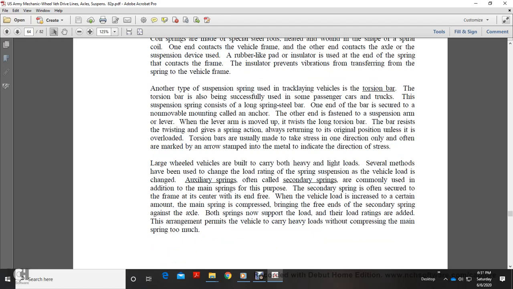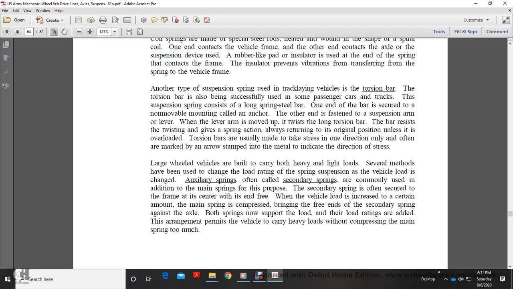Another type of suspension spring used with a tactical track-laying vehicle is the torsion bar. The torsion bar is being successfully used in some passenger cars and trucks. This suspension consists of a long spring steel bar. One end of the bar is secured to a non-movable mounting called the anchor. The other end is fastened to the suspension system lever.